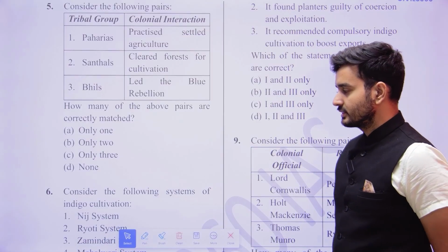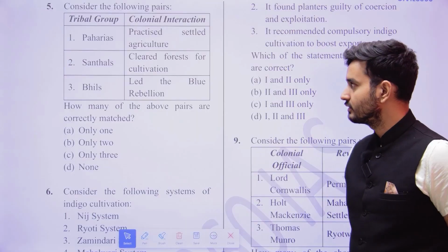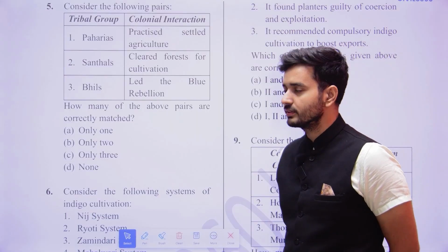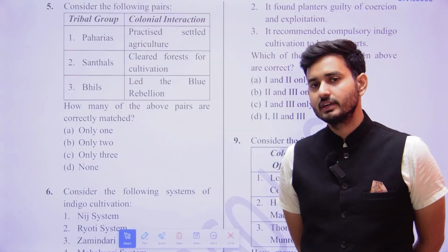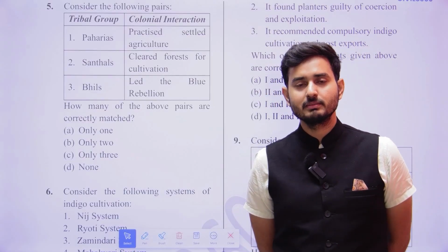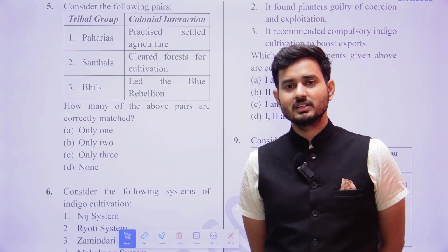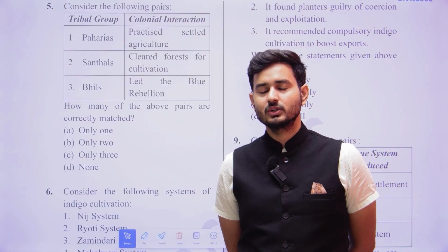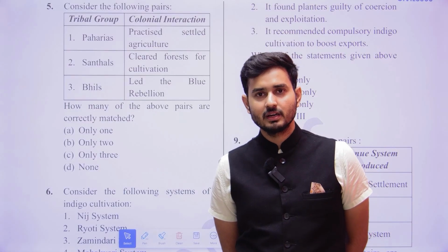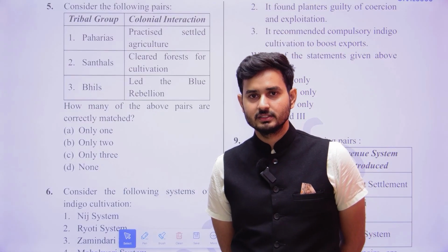Which one do you think is going to be correct? So here when you look at this, what can we understand? Paharis. Just go with the name Paharis. What do you understand from the Paharis? So Paharis are the people who reside on the mountain. Why? Because mountain, in Hindi, is known as Pahadi. Pahadi means mountain, and the people residing on the mountain are known as Paharis.